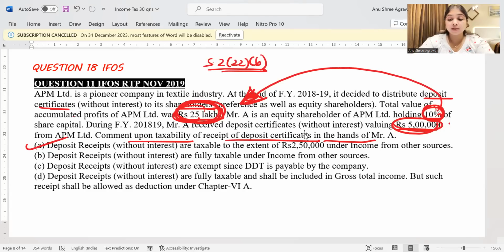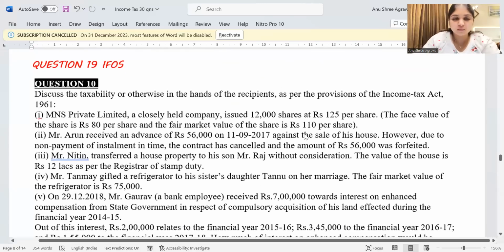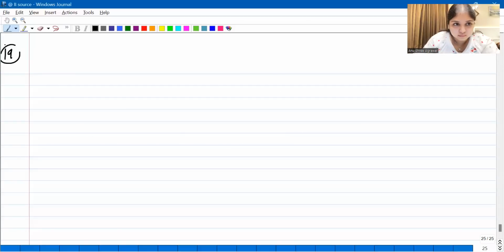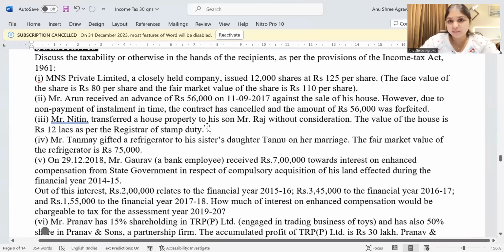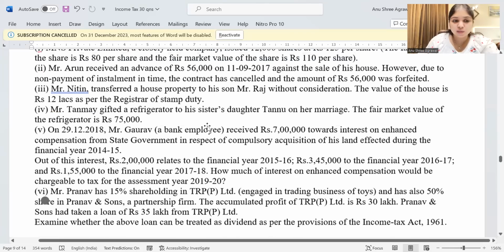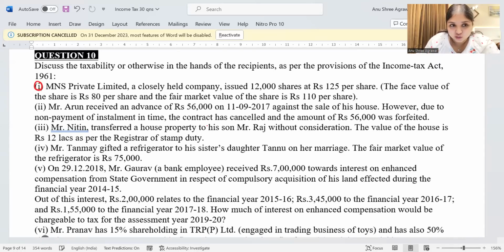We have one more question, guys. One more question from IFOS I want to work out for you. Look at this question, question number 19. Question number 19 is covering several independent situations one by one. We have totally some 6 situations over here. In these 6 situations, we have to say what is taxable and what is not taxable. Look at the first situation here.